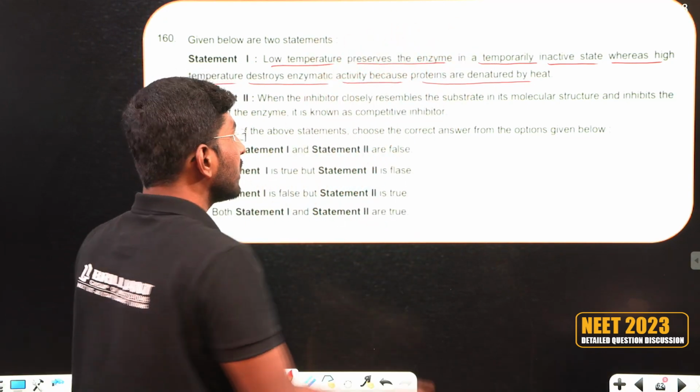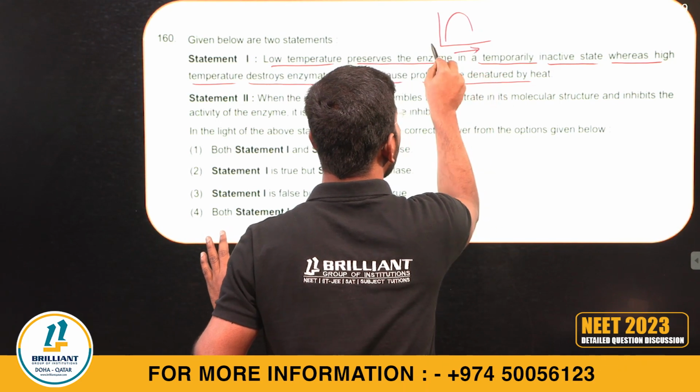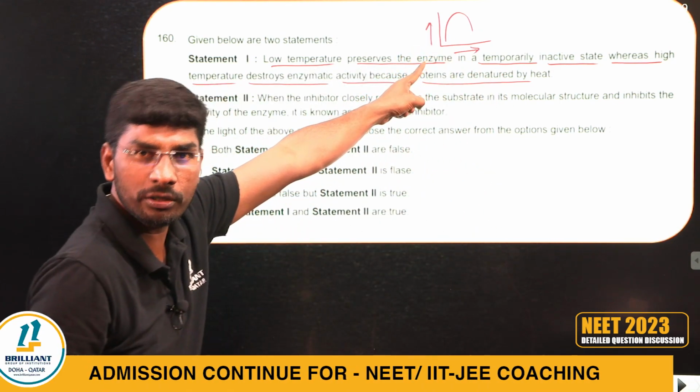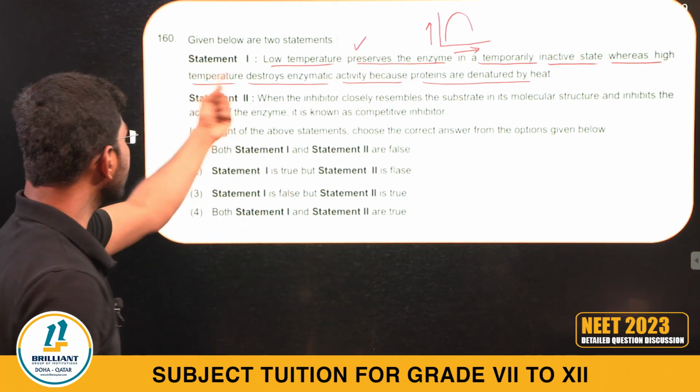Statement absolutely correct. That's why we draw this graph, right? So look here, it is temperature versus enzyme activity. This is the same graph we got there. So this statement is absolutely correct. That means statement 1 is correct.